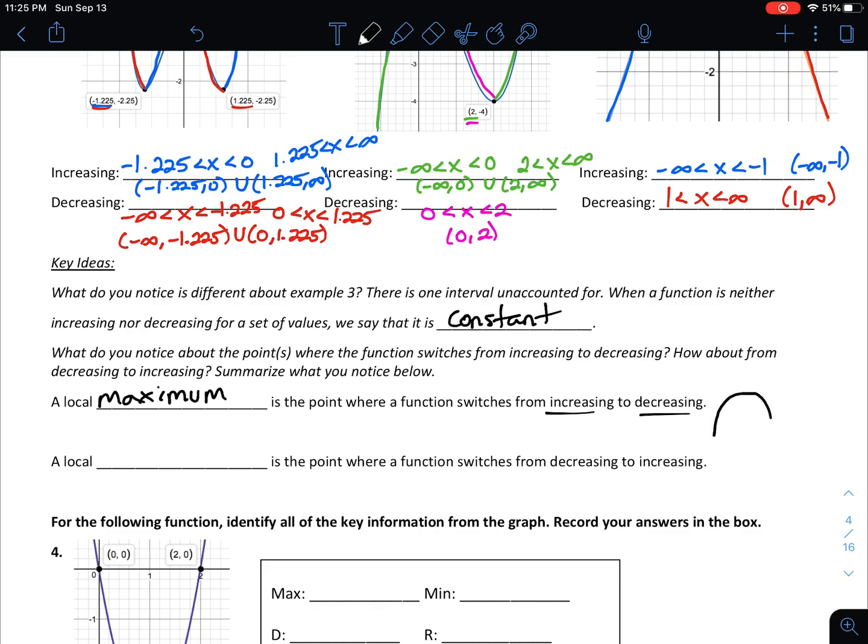So a local maximum looks like the top of a hill. A local minimum is going to be the opposite. So a local minimum will be any point that switches from decreasing to increasing. So it's going to look like the bottom of the hill.